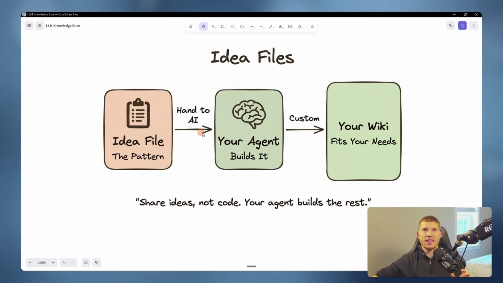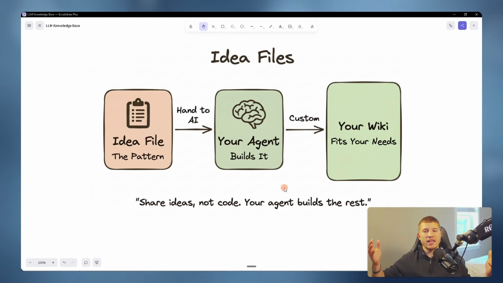We copy and pasted that link, put it into our Claude Code, and let our agent build it out based on our project, so it's custom and our wiki fits our needs. So this is a really cool idea because essentially what people can do is now build out these idea files and then just upload them to GitHub, upload them to X, so that they could share their builds with people and have it more tailored to their current project.